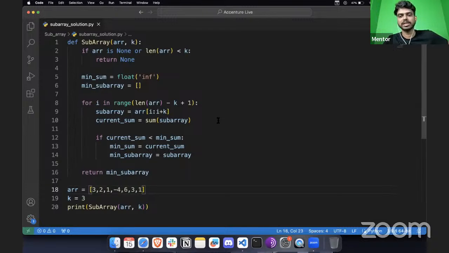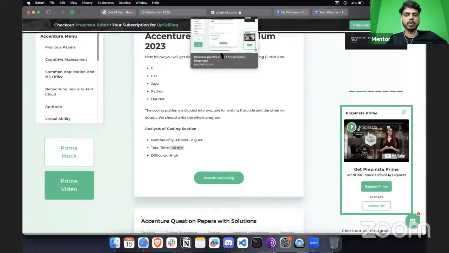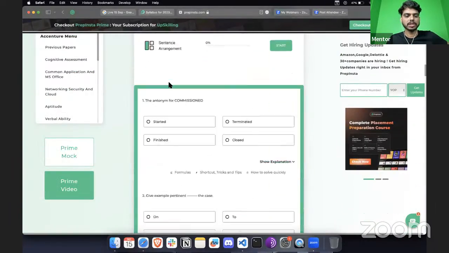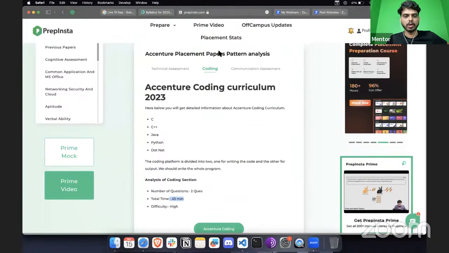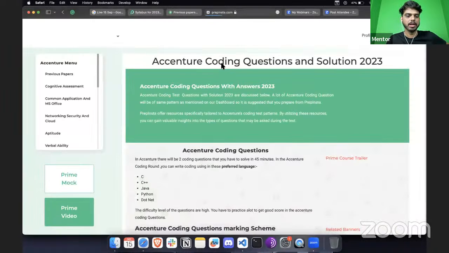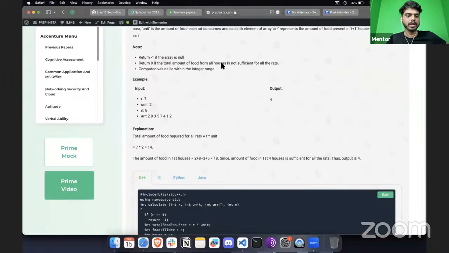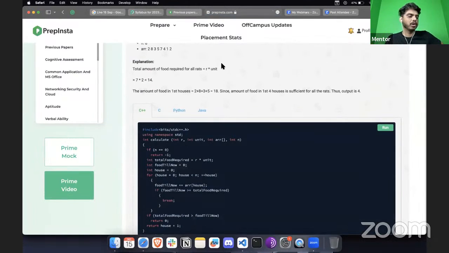These kinds of questions will be expected in the Accenture coding interview. If you find this difficult, I recommend you go through our previous coding questions that have been solved on the platform. You can go to coding, and you will find Accenture coding here, with all the coding related questions. Once you solve these kinds of questions, you will be in a good position. Also on the platform, you will find all the answers in different programming languages.